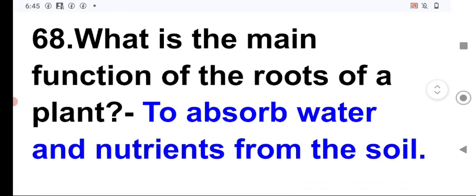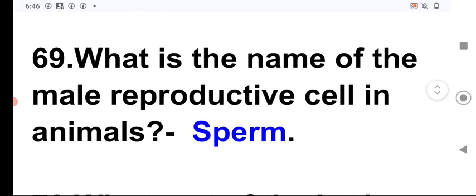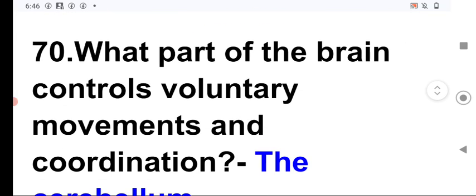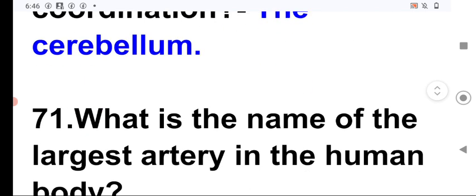Next, what is the main function of the roots of a plant? To absorb water and nutrients from the soil is the main function of the roots of a plant. Next, what is the name of the male reproductive cell in the animals? It is the sperm, which is the male reproductive cell in animals. Next, what part of the brain controls voluntary movement and coordination? It is the cerebellum, which controls the voluntary movements and coordination.